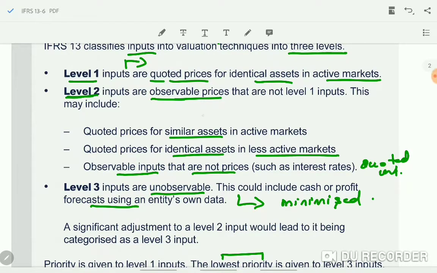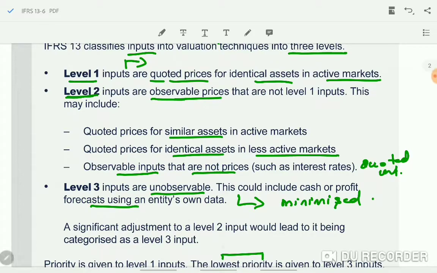Level 2 is the same thing. It's an active market but not identical assets, similar assets. And you can also say it can be identical assets but the market is less active. Level 3 is totally unobservable. The entity should try to minimize the use of level 3 information and maximize the use of level 1, and then the next priority should be level 2.